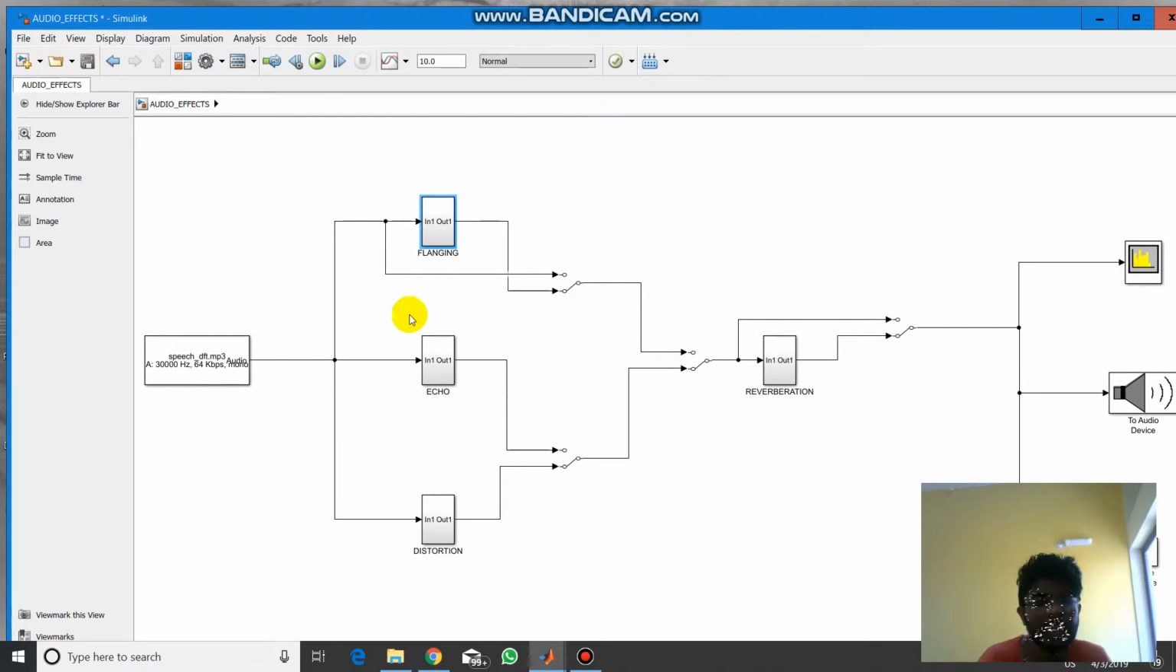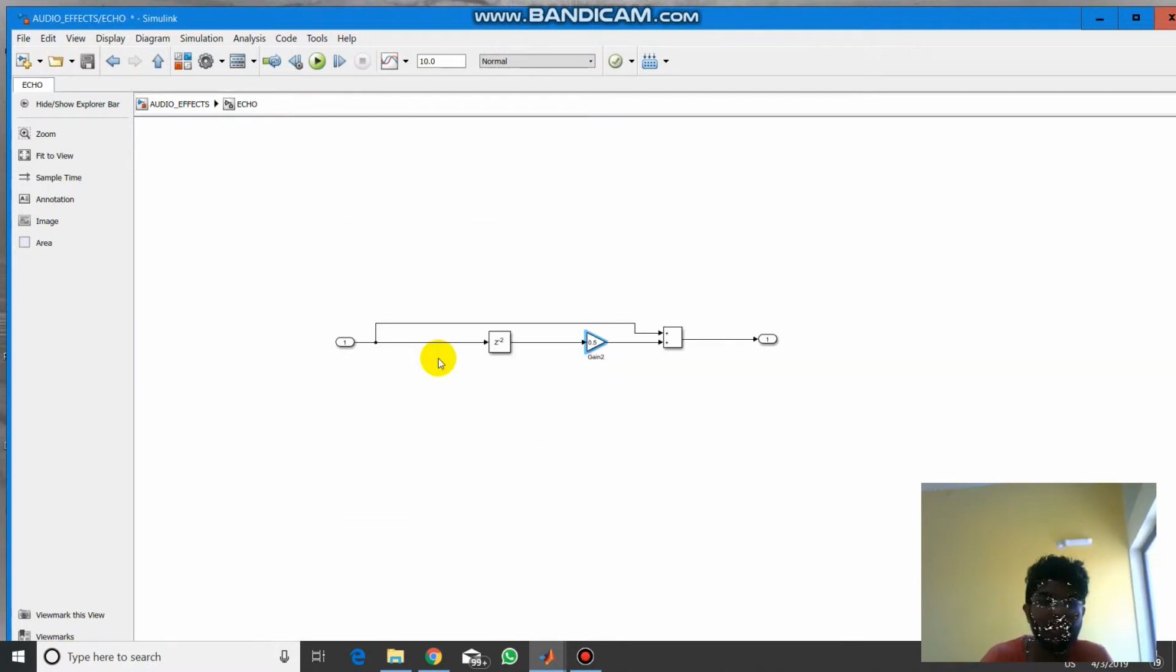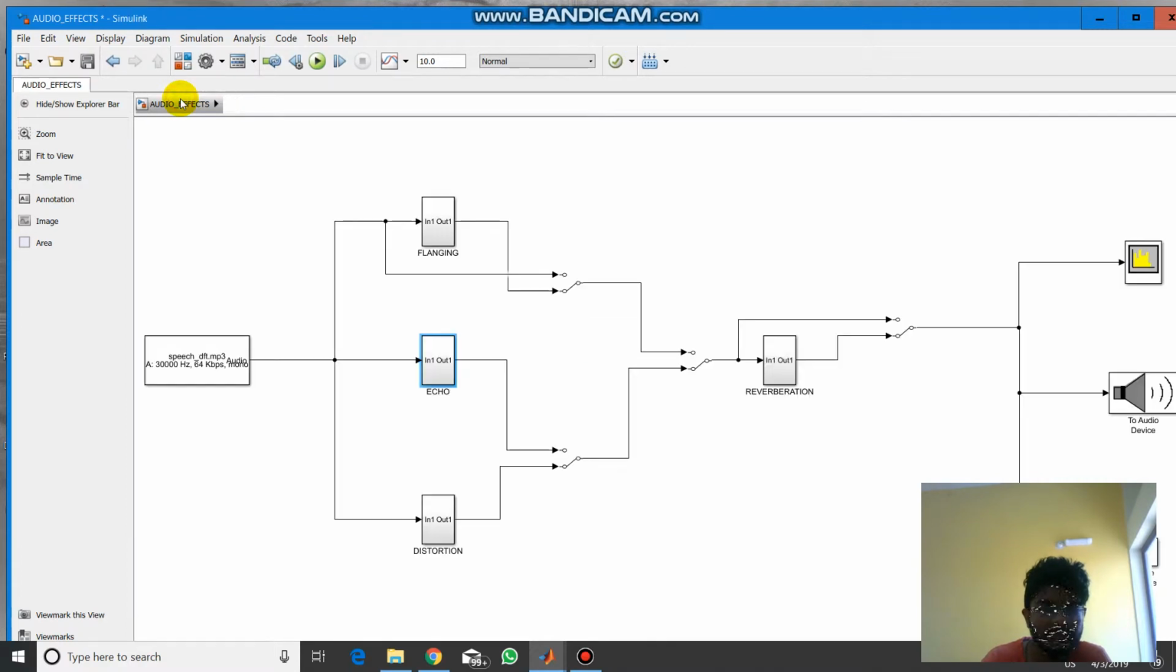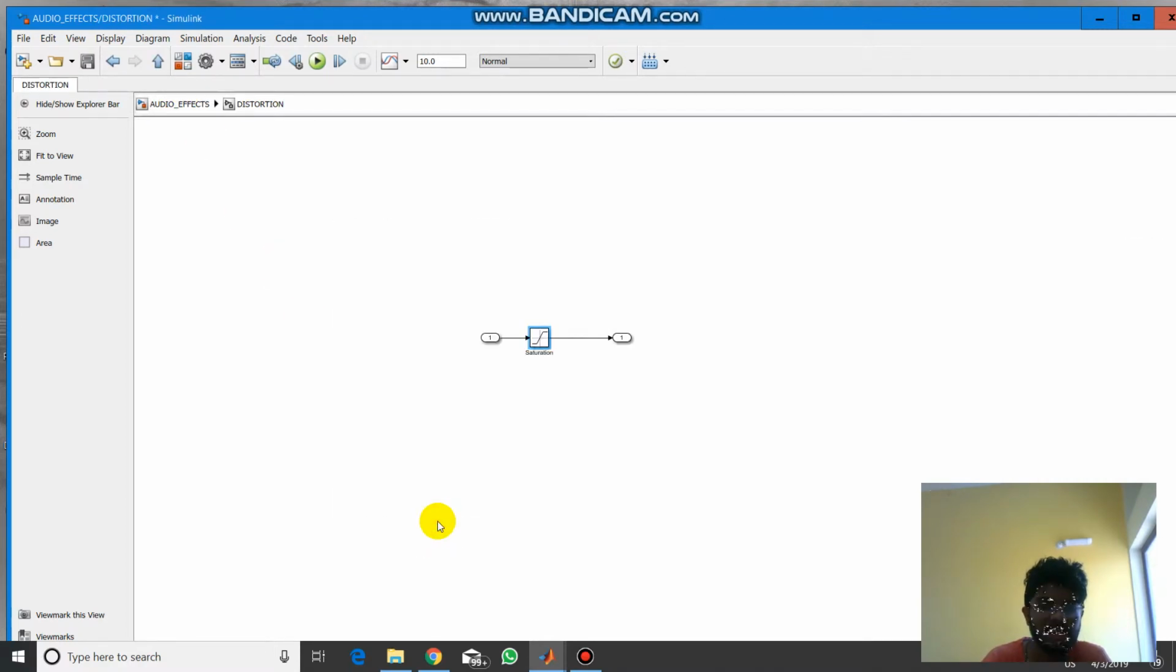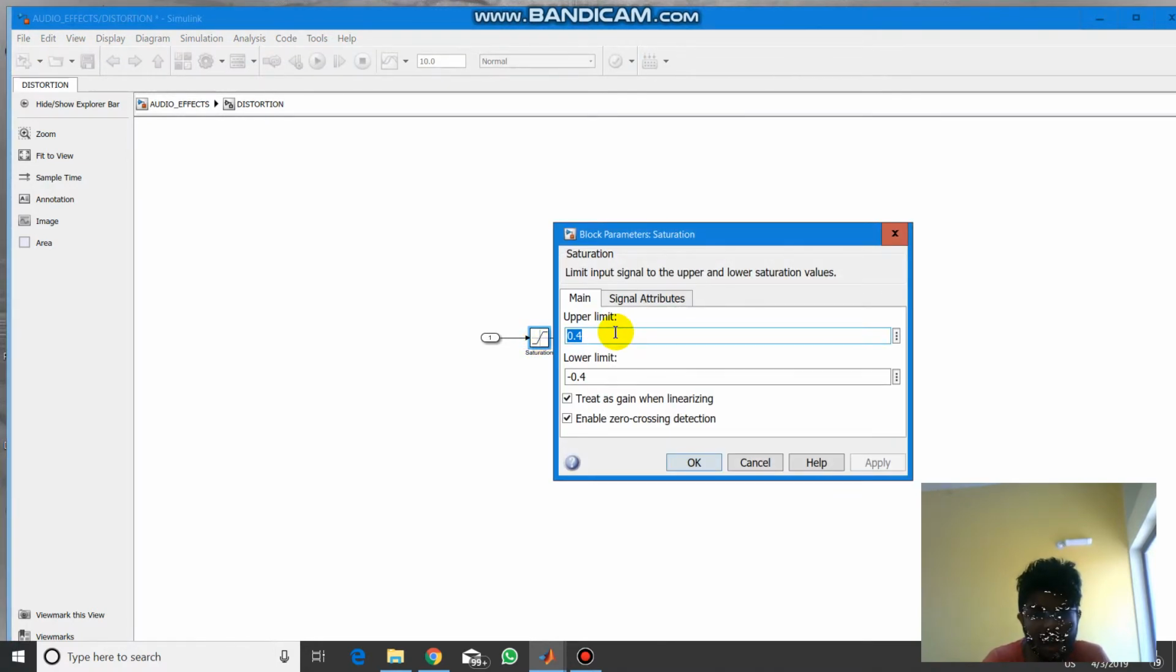After completing the flanger block, we go to the echo block. In the echo block, the given signal is passed through a delay of z⁻², then through a gain of 0.5, and the same signal is added. Observe the output; this is the echo signal. Now we will observe the distortion signal. Distortion is nothing but saturation: given one input and one output, you saturate it, keeping the upper limit and lower limit as 0.4 and -0.4.